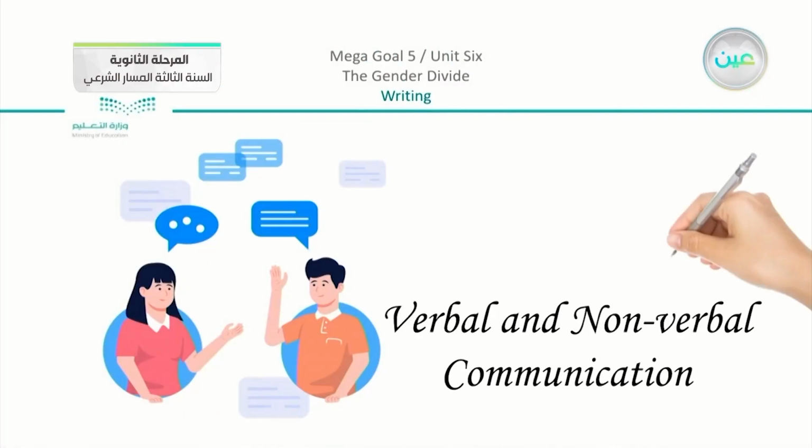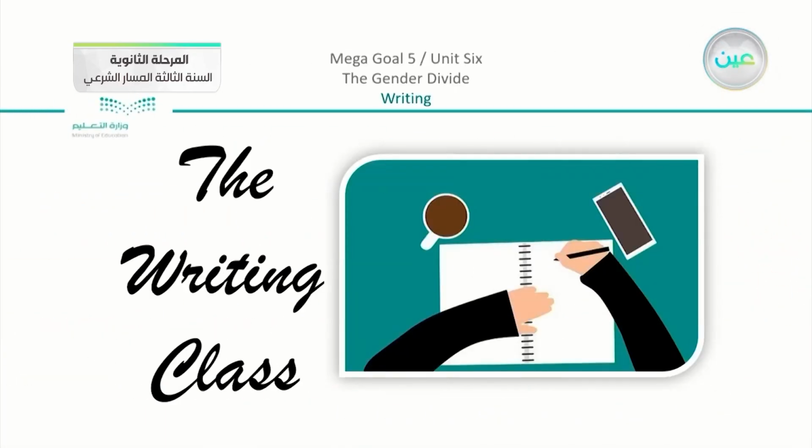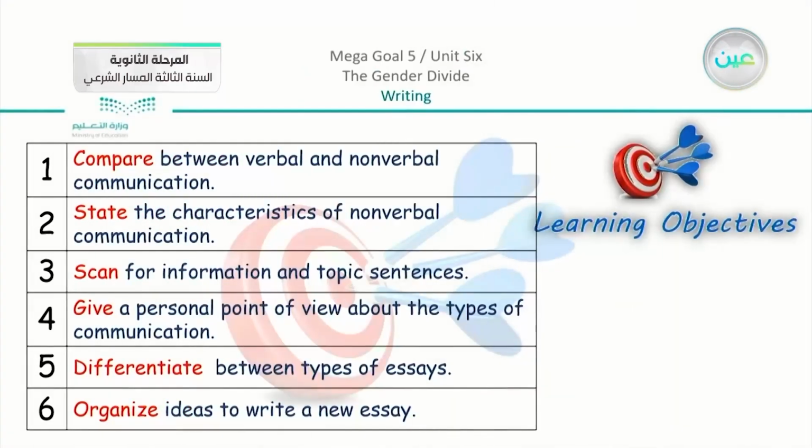Now moving on, we are actually going to write about verbal and non-verbal communication. We have our writing class for the day. Our objectives for the day are to compare between verbal and non-verbal communication, state the characteristics of non-verbal communication, scan for information and topic sentences, give a personal point of view about the types of communication, differentiate between types of essays, and the last objective, to organize ideas to write a new essay.